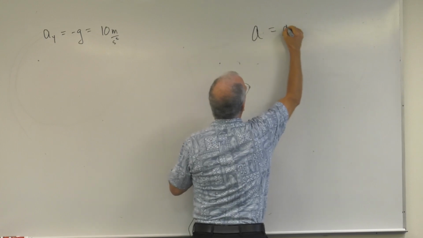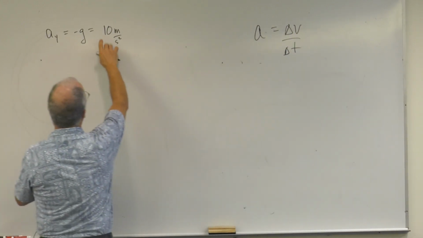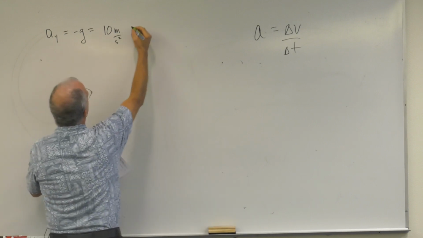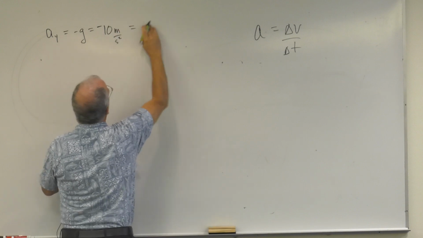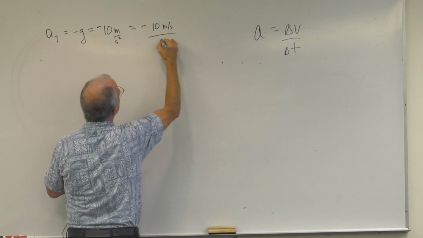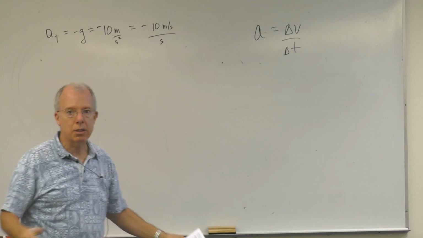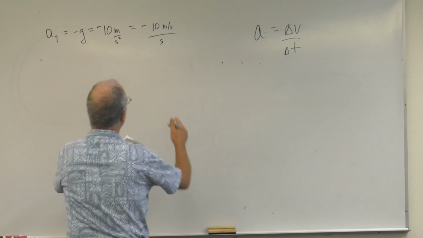Acceleration is the change in velocity over the change in time. So let's write this a little bit differently. Let's say it's positive, sorry, minus 10 meters per second. Now that's right, because a meter per second per second is a meter per second squared. But this is a cool way to write it.